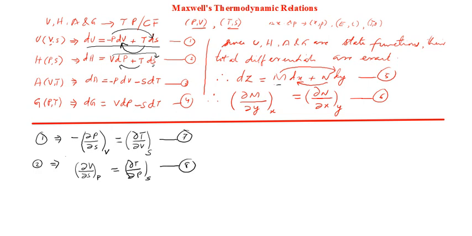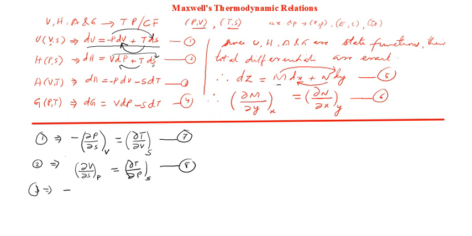Now equation number 3. What is equation number 3 giving you? In the same manner, both are negative. So both the partial differential equations have negative signs, and these will get cancelled.